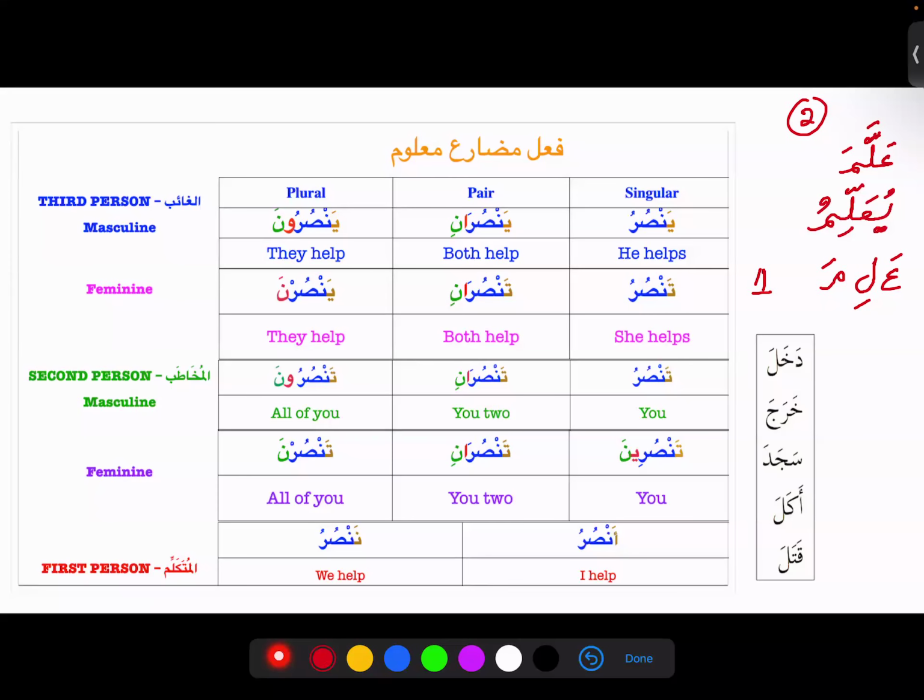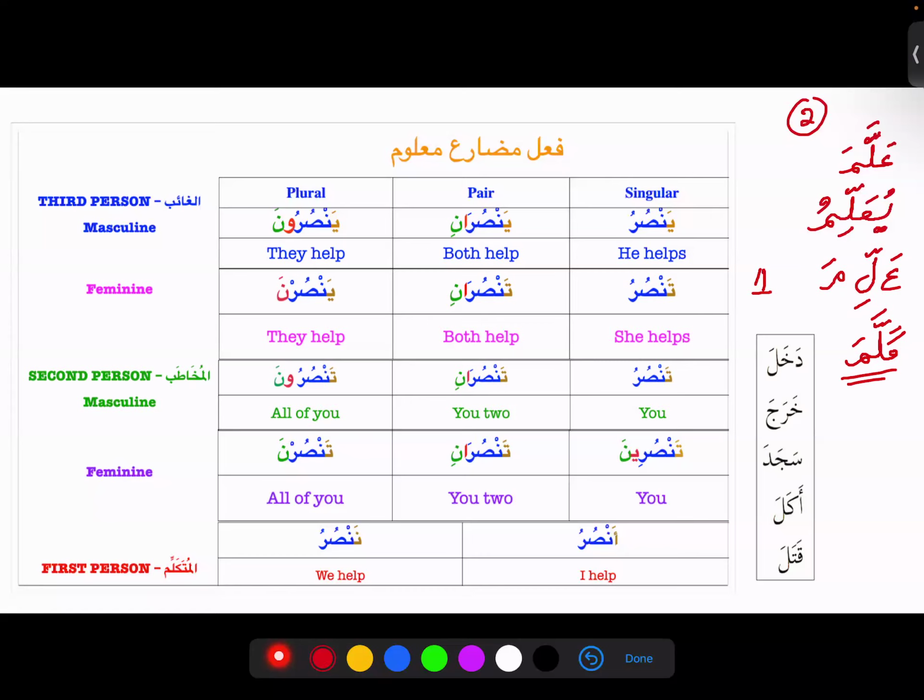So the middle root letter will take a shadda every time. Same with kallama: kallama yukallimu takliman. In the Quran Pak it is used that Allah subhanahu wa ta'ala spoke to Hazrat Musa alayhi salam. What word was used over there? Takliman. So takliman is the masdar coming from this family 2.